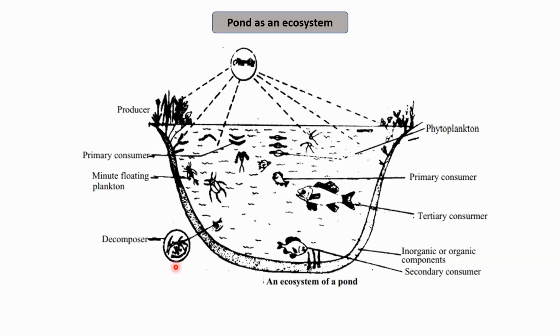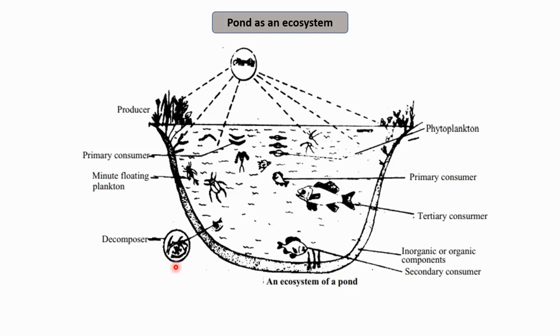So these are the primary producers. Now the consumers include the zooplanktons, that is the small animals that may be free swimming, or they may be bottom dwelling, that is they may be present at the bottom of the pond.